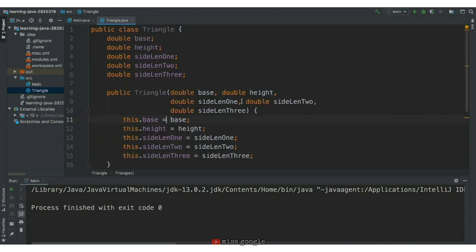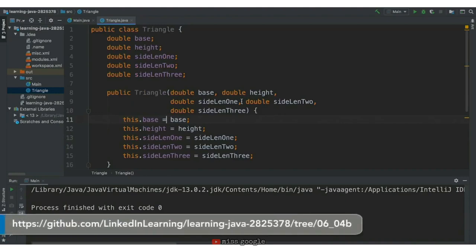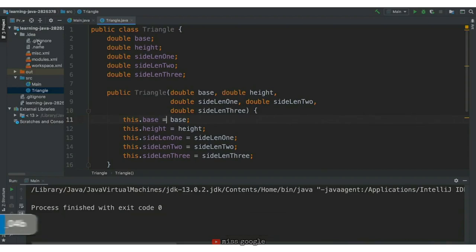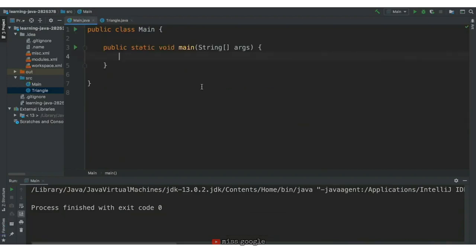Let's make some triangle instances. Continuing on our program from the last lesson, we'll move back to our main class with the main method in order to do this. We could add a main method to our triangle class and run that file instead of this file, but I find the separation of our blueprints and the code we are actually running makes it a bit easier to understand at first.